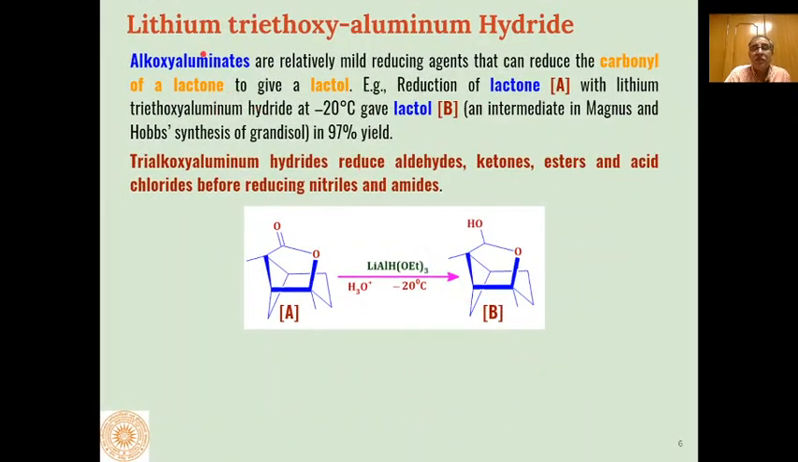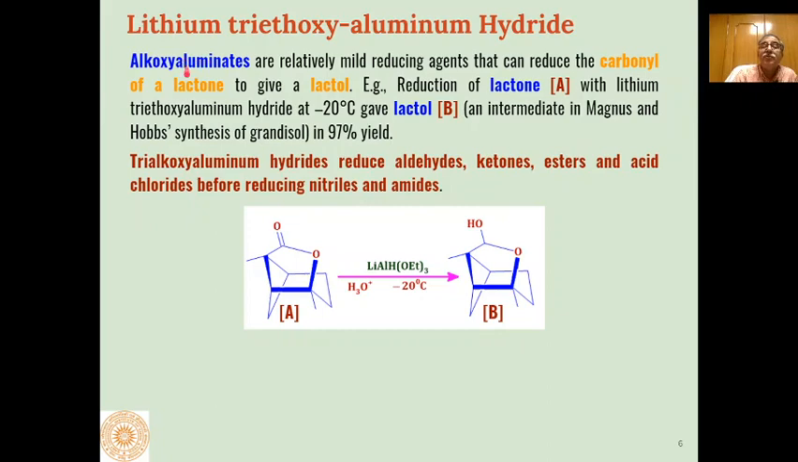Then this is another example of application of lithium triethoxy aluminum hydride. So here this can selectively reduce the lactone ring into a lactol, whereas if we use lithium aluminum hydride, then in most of the cases the lactones give us diols. The breaking of this bond takes place and we will get one alcohol from here, and then this keto will be reduced to alcohol also. We will get diols when we use lithium aluminum hydride.